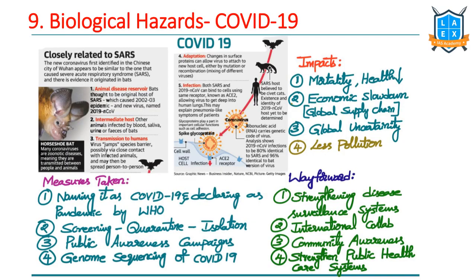The next important disaster is biological disaster. COVID-19 is a biological disaster. I did not explain it in detail to you. Right? Please go through it once, because for the last few months we are reading on it every day. So there can be any question. Any question can be asked from this. So please go through it carefully.